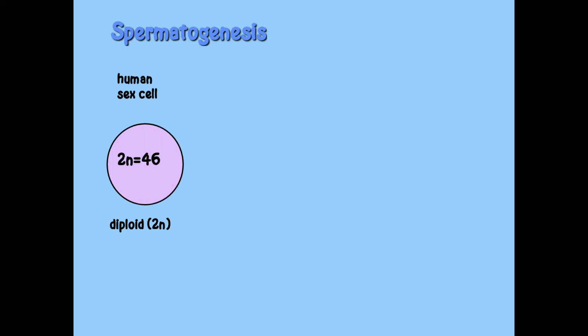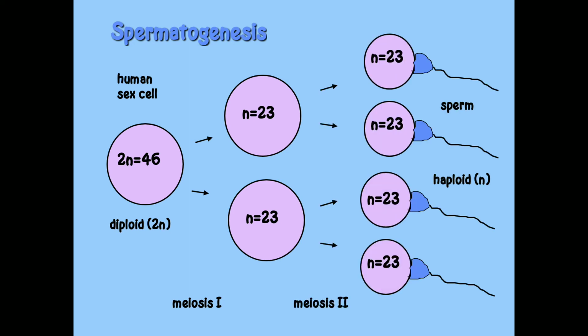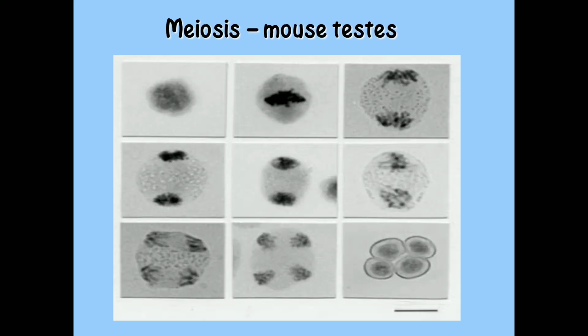Now we will see about spermatogenesis. The human sex cell is diploid, 2n equal to 46. During meiosis first, haploids are produced, and during meiosis second, 4 haploid cells are produced.